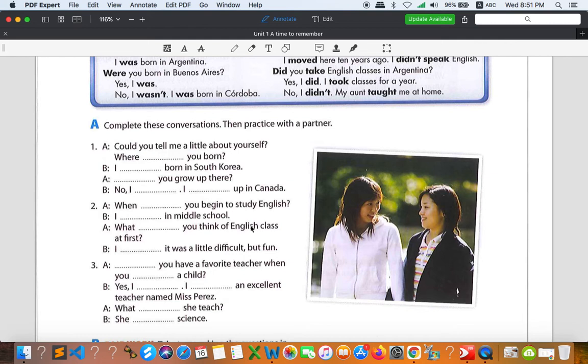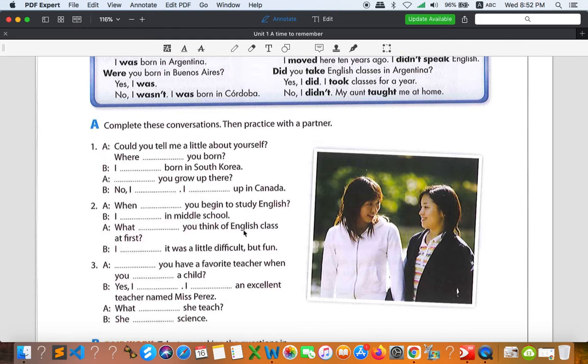Because you see the verb grow up, you cannot use was or were to make a question, but you can use did. So you can say, did you grow up there? And then the answer is, no, I didn't. You can say I grow, but what is the past of grow? You have to say grew. So you can say, I grew up in Canada.